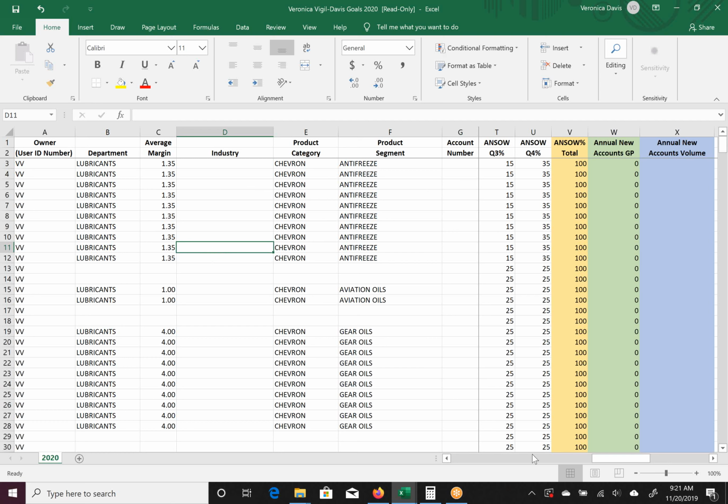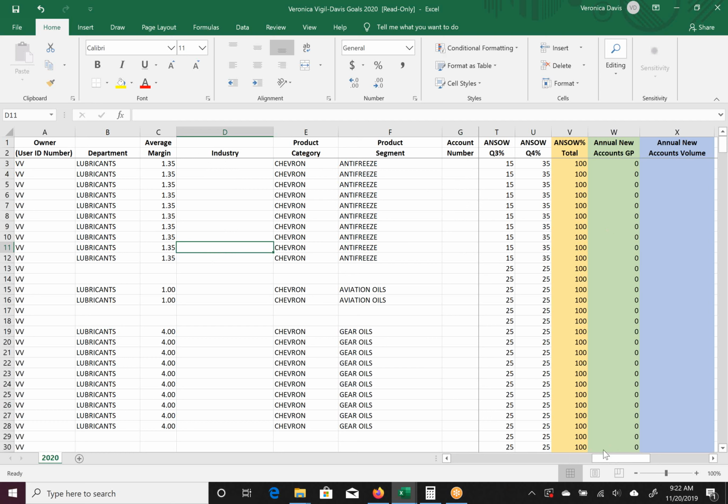The only other places that you will be adding data are, firstly, here in the industry segment. For some accounts, for targeted accounts that you will have for share of wallet, we can also add account numbers. We can call them account numbers or account codes. They are the 6 letter codes that we use for each customer. I will go through that with you.